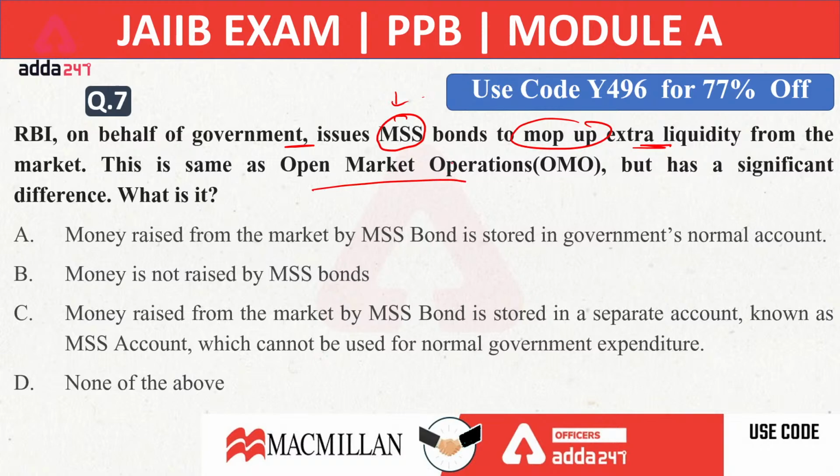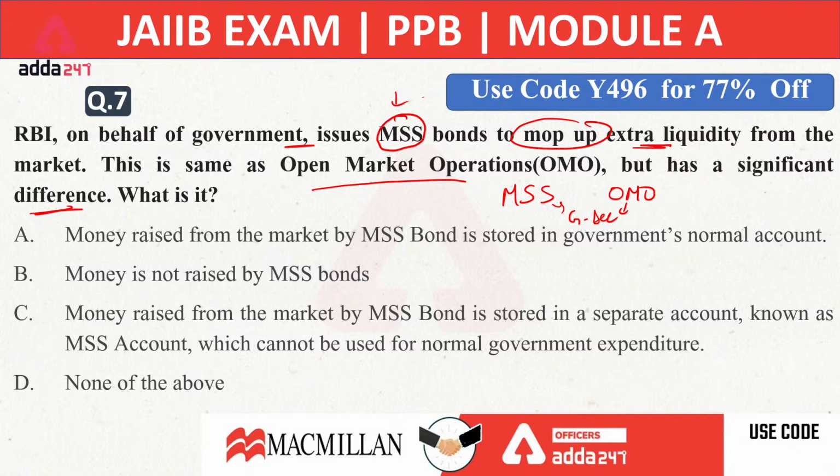The same happens in open market operation, where RBI sells securities to mop up the extra liquidity from the market, but there is a significant difference. What difference do they have? In MSS and open market operation, in both we are selling and purchasing government securities to maintain liquidity of the market. So we are doing the same thing in both instruments, but there is a single difference between these two. What difference is that?